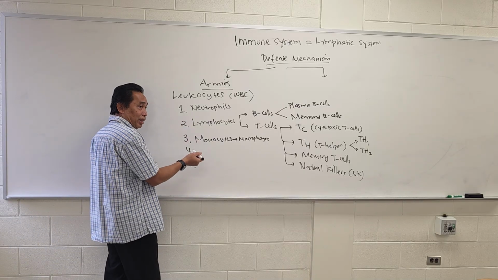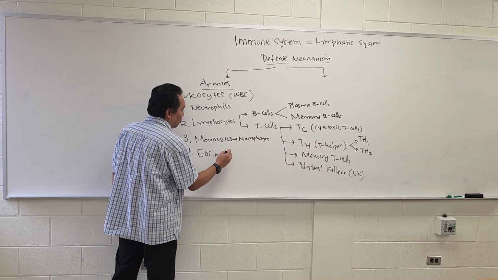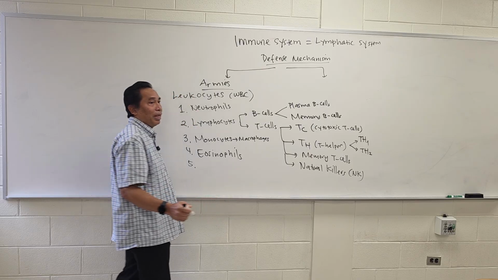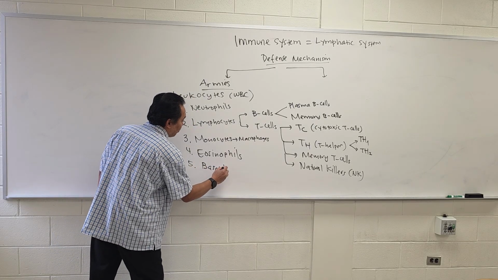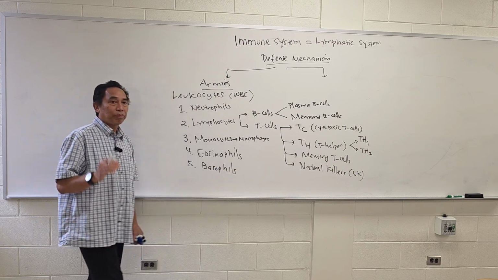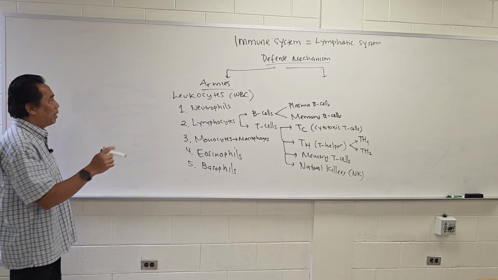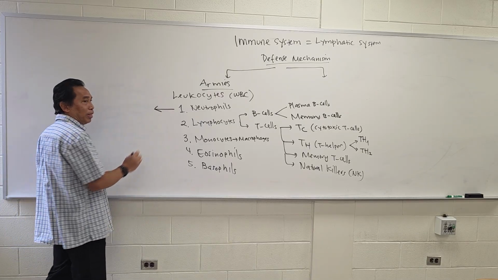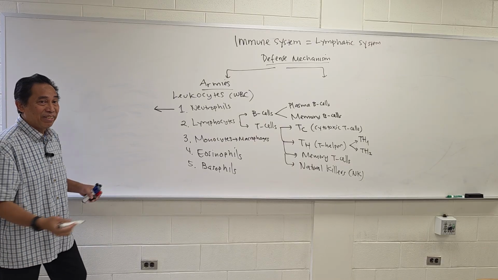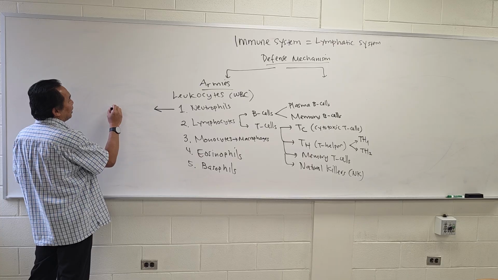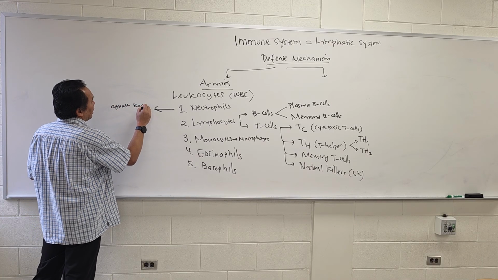Never let monkey eat. What is E? Eosinophils. And the last one will be the basophil. You follow this? Now, again, you still remember the neutrophil mainly fights against what? Bacteria. Fights against bacterial infection.